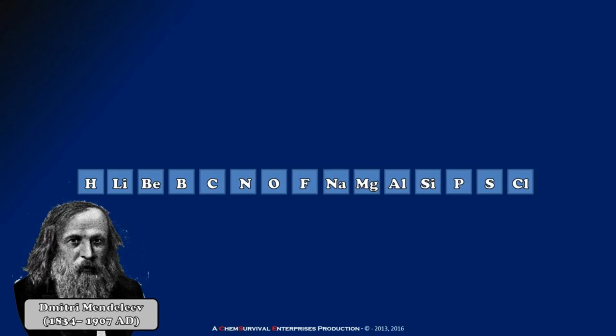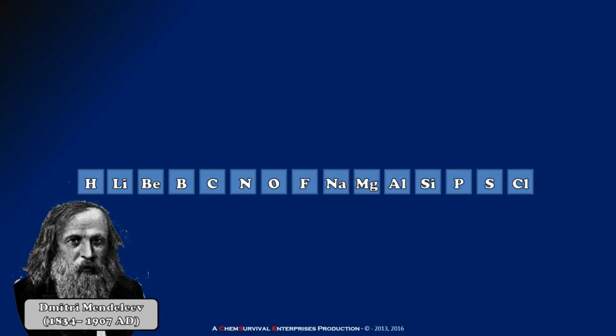What Mendeleev did was take some elements and place them in increasing order by their atomic masses. He noticed that in this list the properties of elements seem to repeat. For example, lithium and sodium have similar kinds of properties. Beryllium and magnesium also have the same properties. Boron and aluminium too. Carbon and silicon and so on. And this trend continued among most of the elements.